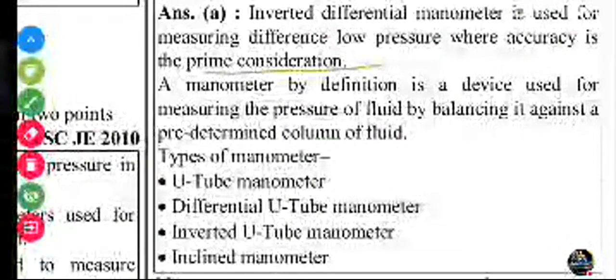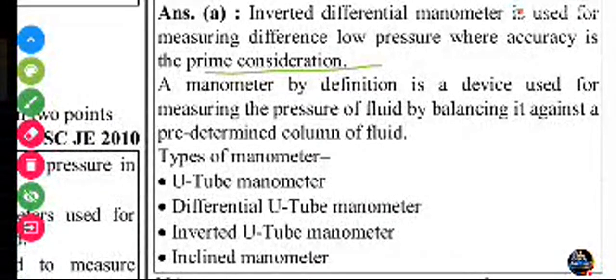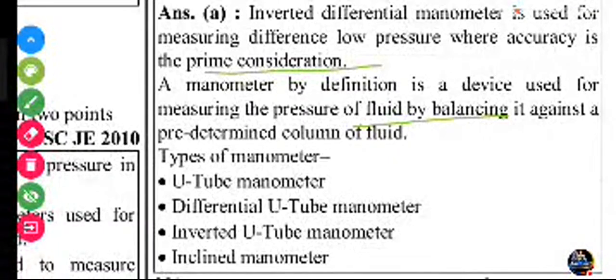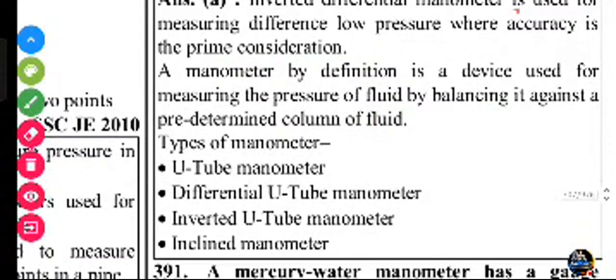A manometer, by definition, is a device used for measuring the pressure of a fluid by balancing it against a predetermined column of fluid. Types of manometer: U-tube manometer, differential U-tube manometer, inverted U-tube manometer, and the inclined manometer.